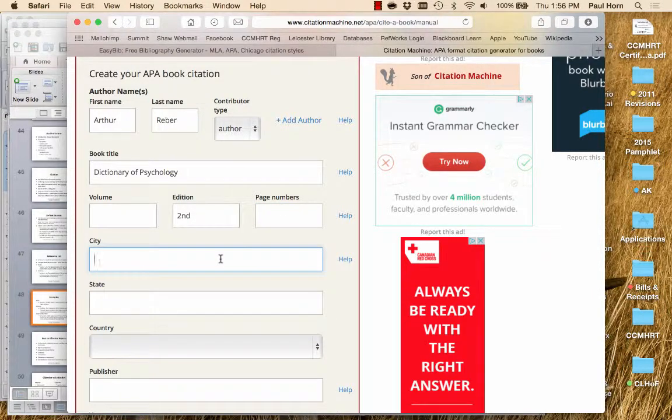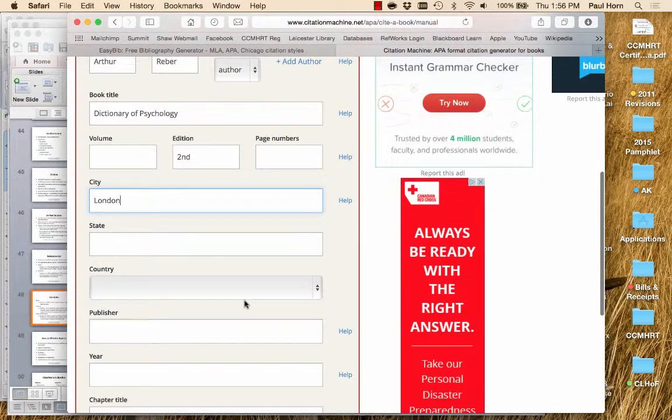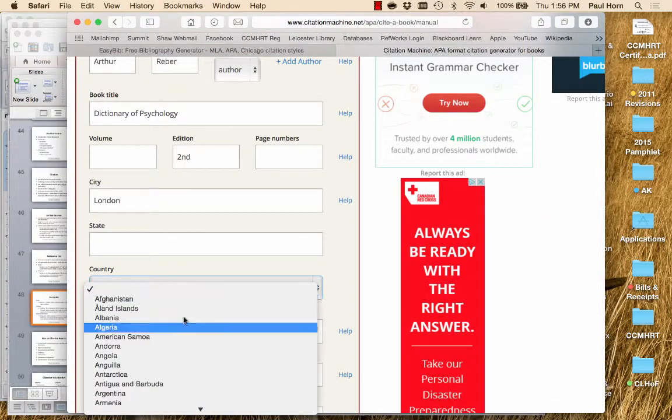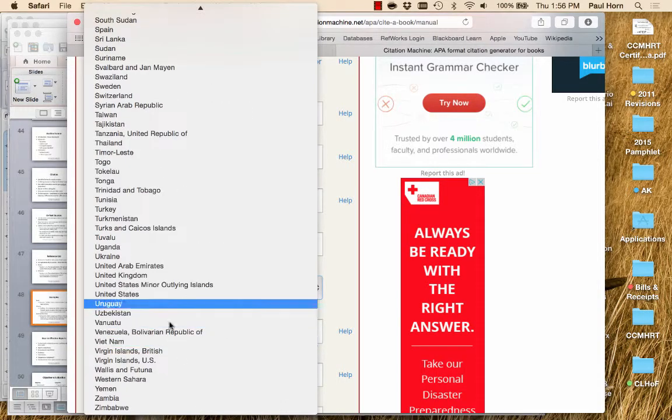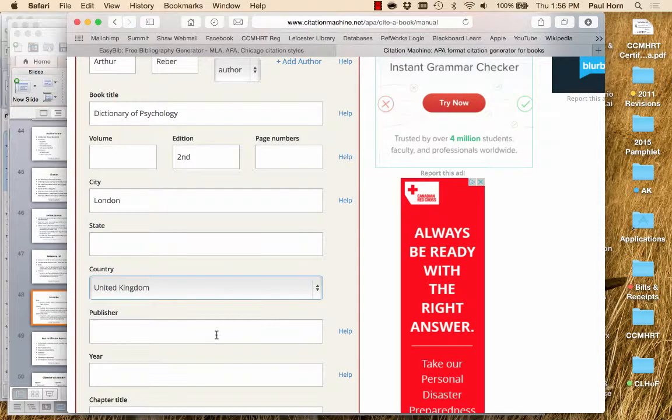And how do I find the city? Easy. I open to what's called the title page, and you'll see that's where the title is. And on the back side of it, it'll tell me where it was published. In this particular one, it says London. Sometimes it says more than one, and what you do is you pick the one that's closest to where you live. And the country, of course, is the UK. Where are we here? It's way down here, United Kingdom. And the publisher in this case is Penguin.